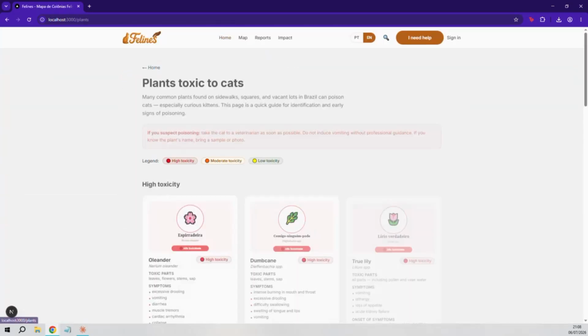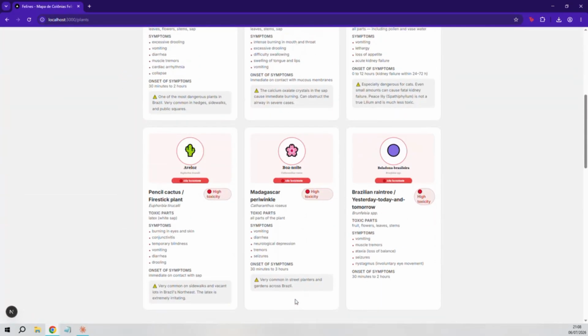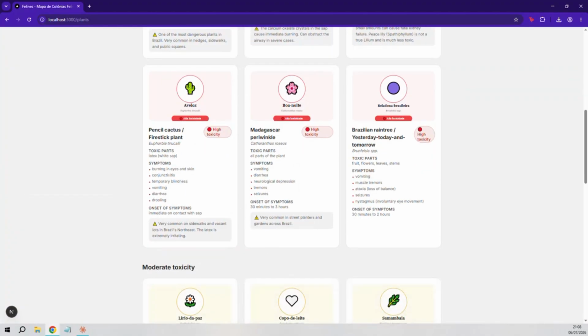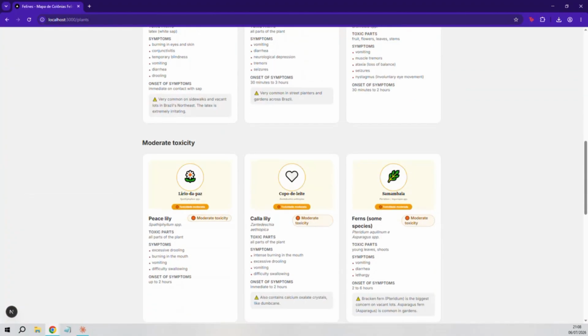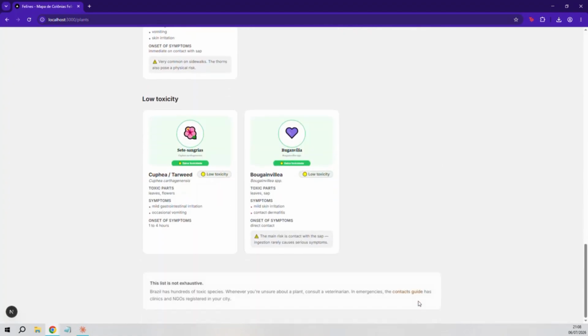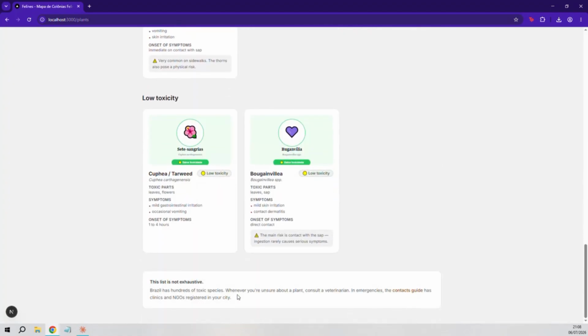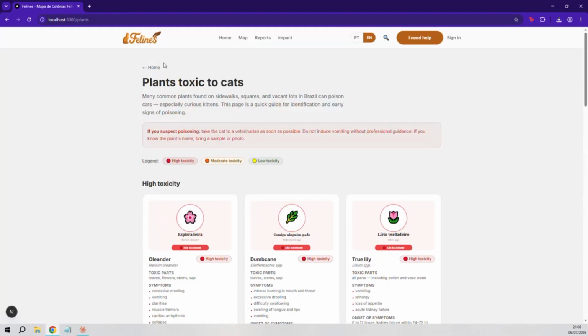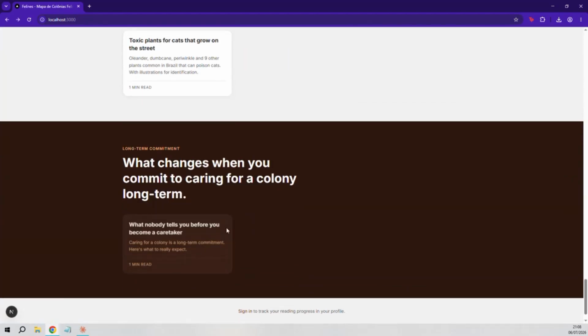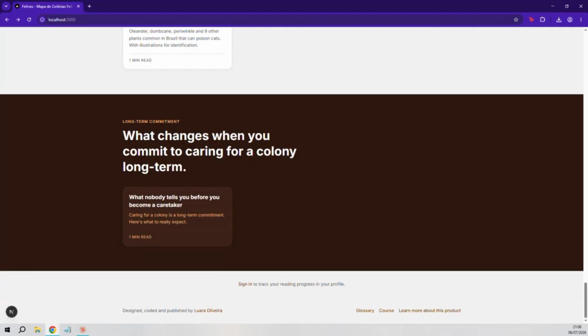The home doesn't open on a map. It opens with context. That's deliberate. An everyday citizen who has never heard of a cat colony would be lost on an empty map. Education comes first. The impact numbers are live, pulled directly from the database. 10 million stray cats in Brazil, nearly 500 million worldwide. Every number has a cited source.